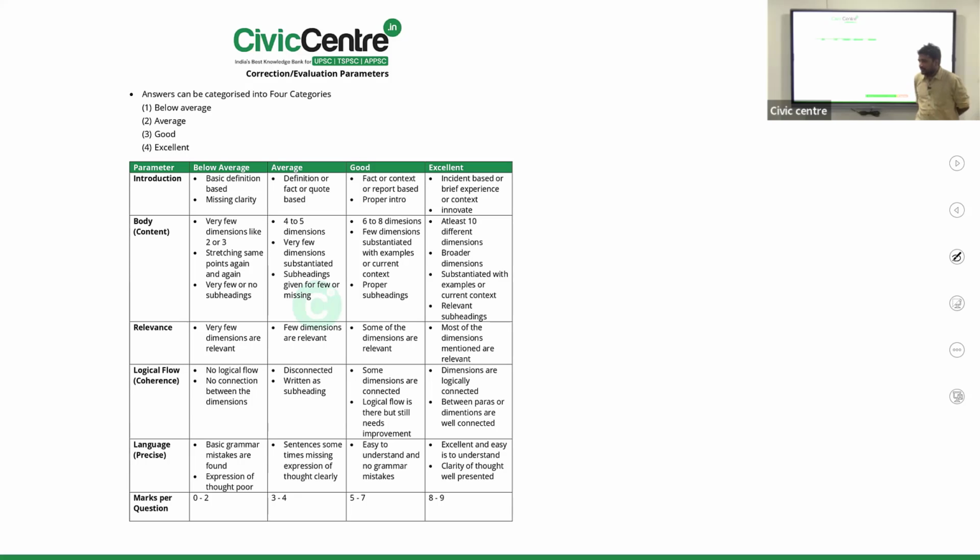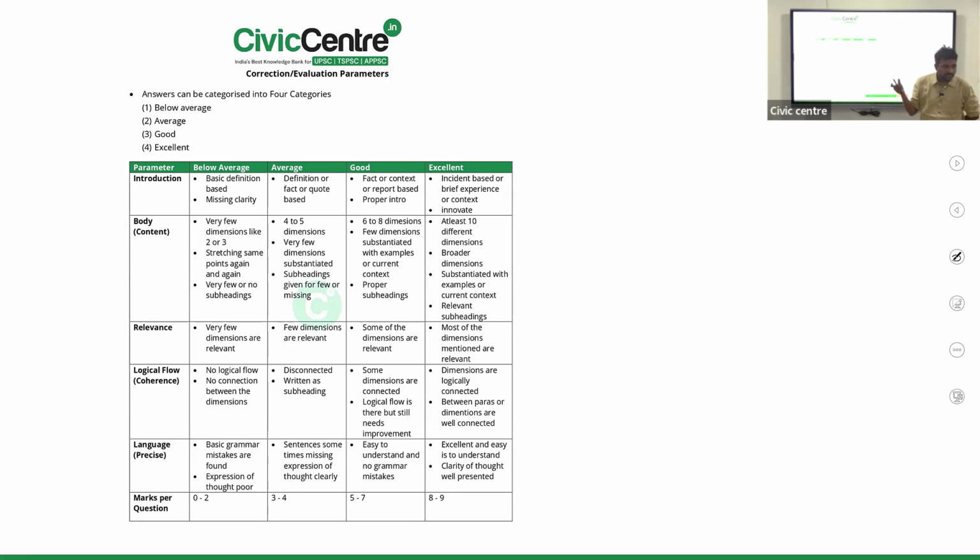Can you see the definition is relevant here? You can say it is definition based. So the introduction can be of 3 types: definition based, fact based, report based, even context based or incident based, you can write it. Mostly the average student will write the definition, maybe a relevant fact. Sometimes the students will also write a quote. A quote can be an apt type of introduction in the essay.